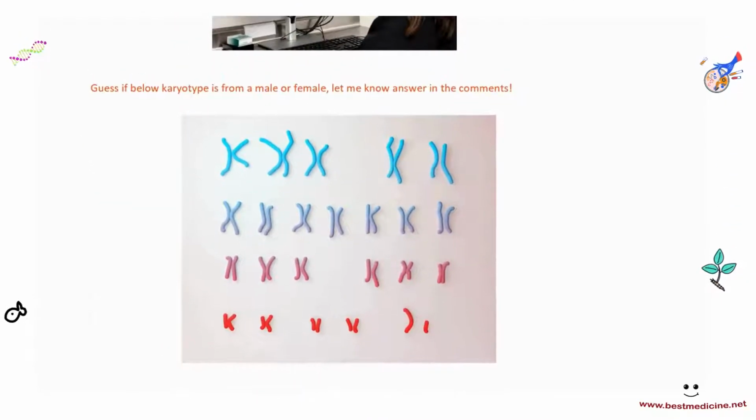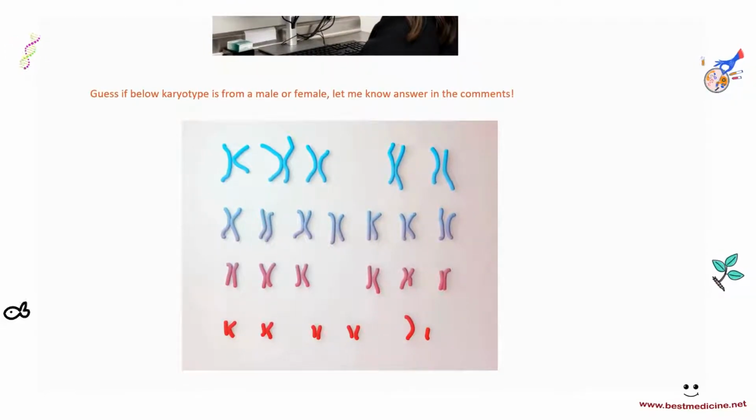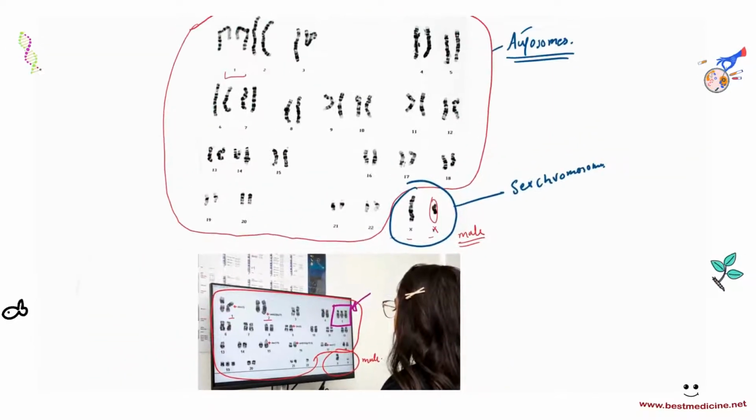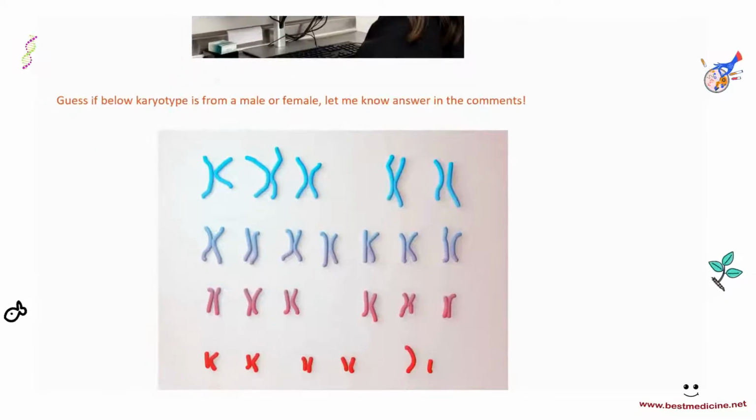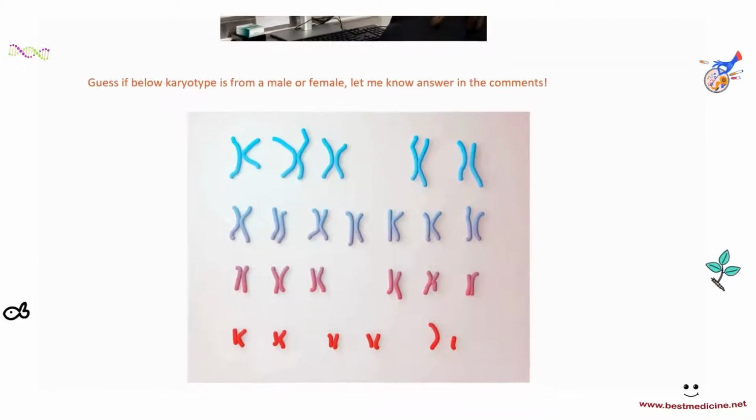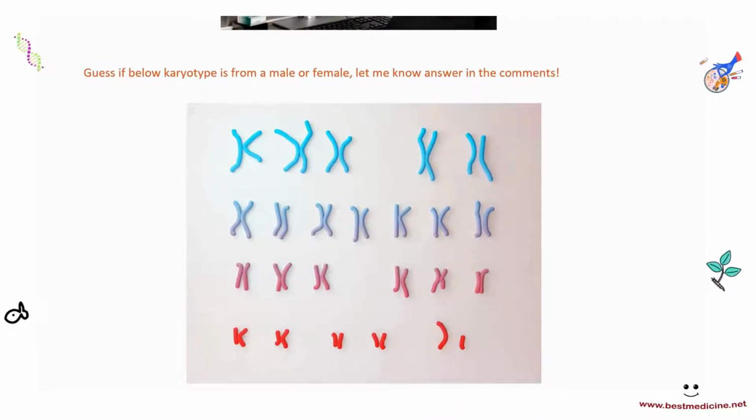And yeah, so here's another karyotype. Karyotype is the technique of arranging chromosomes in this pattern, okay? So here's another karyotype. This is actually just a diagram. So can you guess if the below karyotype is from a male or a female, okay?